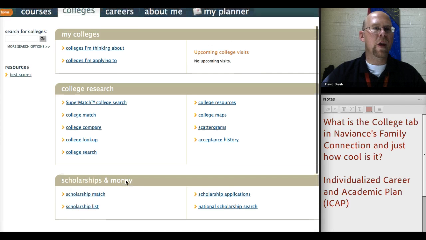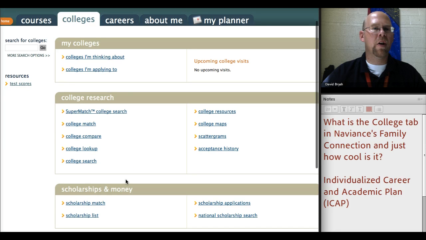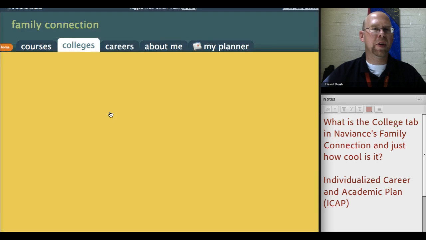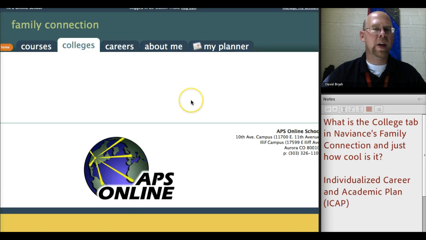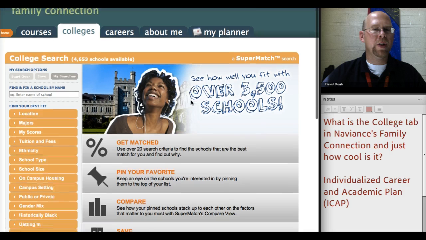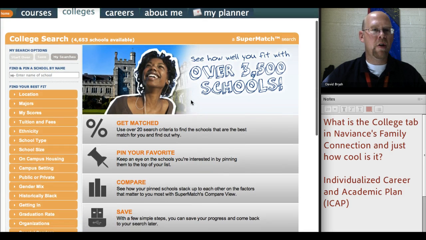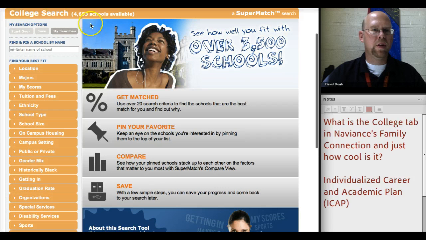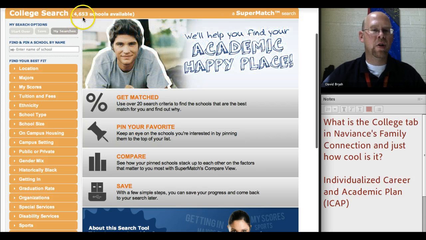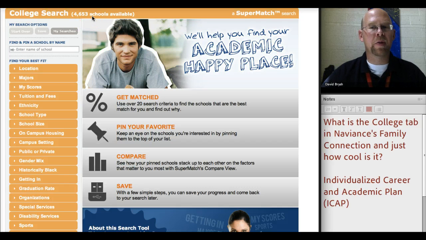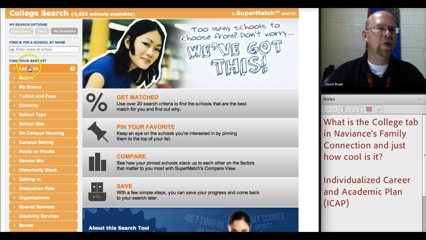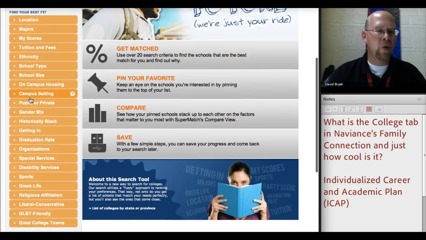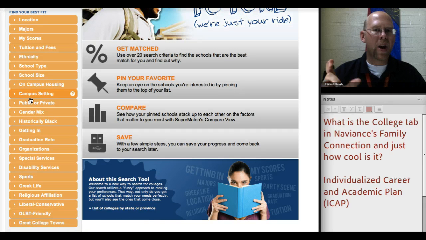So let's start by focusing on the Supermatch college search. That's a good place to start, I think. When you click on it, it takes a little while to load, but what you'll see is this area here. You can see how many schools it's going to search through. Almost every school in the nation, quite a few outside the nation, are also represented here. So what you can do though is search on this side for any of these criteria. The more criteria you put in, the more narrow the search becomes.